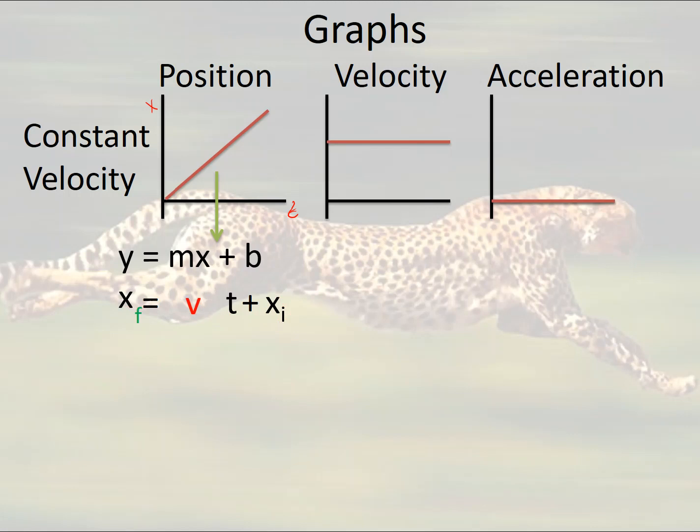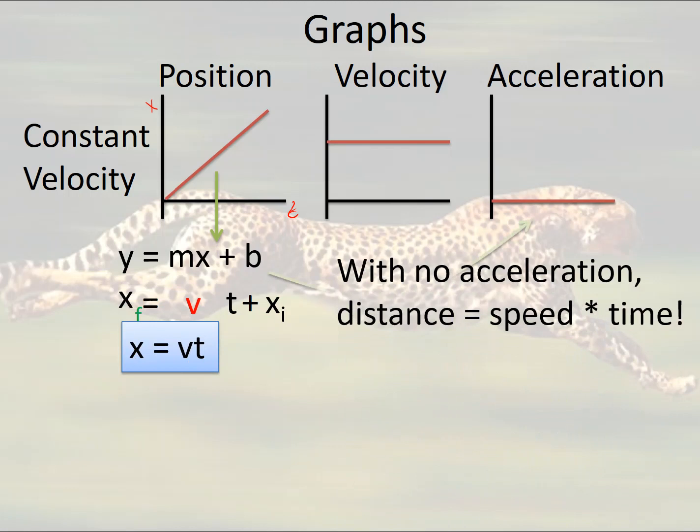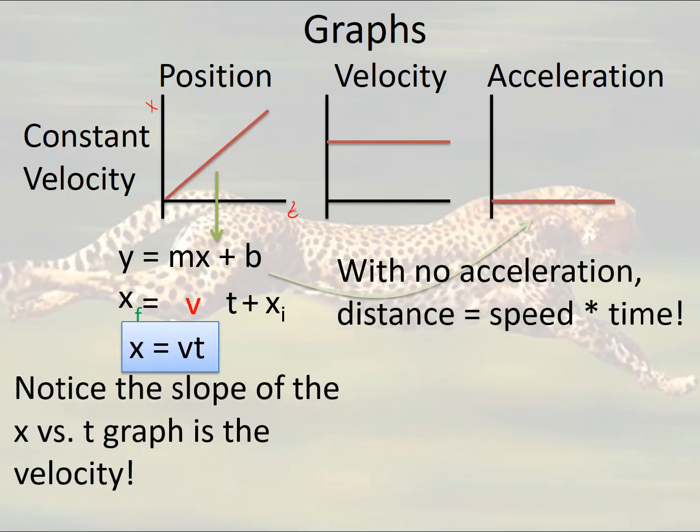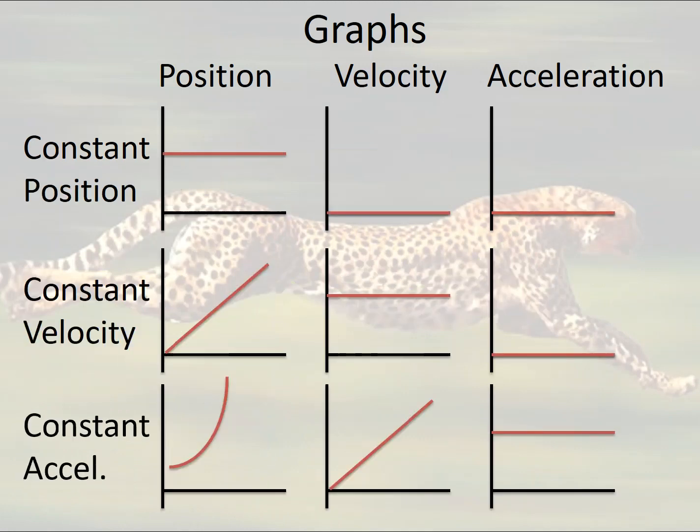So I end up with an equation that says x equals vt plus x initial. So then I can say that my final position is going to be the velocity times the time plus whatever my initial position was. Now, 9 times out of 10, we'll say, hey, our initial position was 0. And that's where we end up with distance equals rate times time, or position equals velocity times time. So with no acceleration, the distance is equal to the speed times the time. And notice that the slope of that position time graph is the velocity.